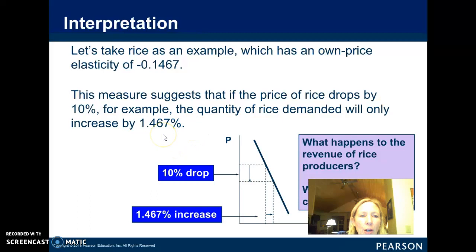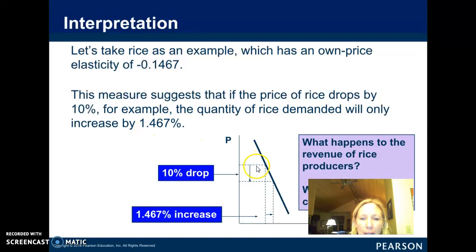Okay, and so then the book likes to use 10% instead of 1%. So this is an example of rice, which has a known price elasticity of 0.1467. So if the price of rice drops by 10%, the quantity of rice demanded will only increase by 0.1467%.